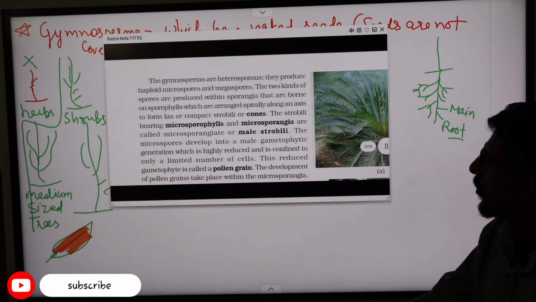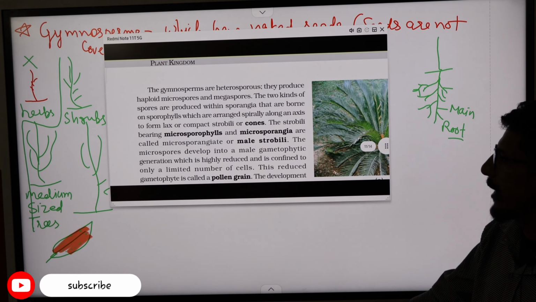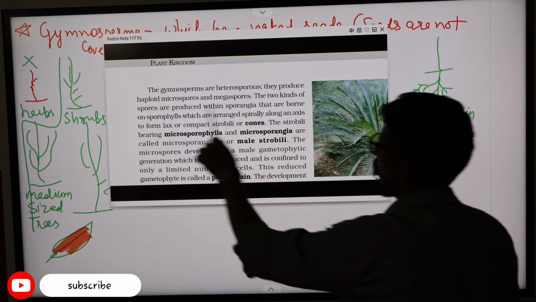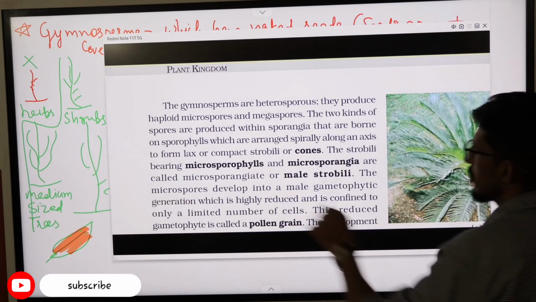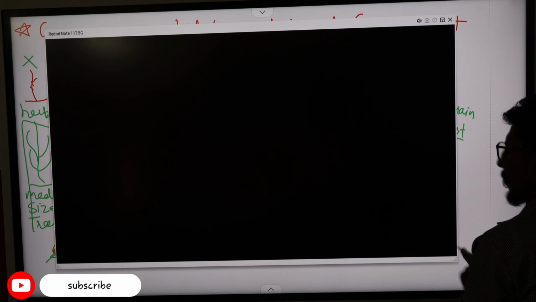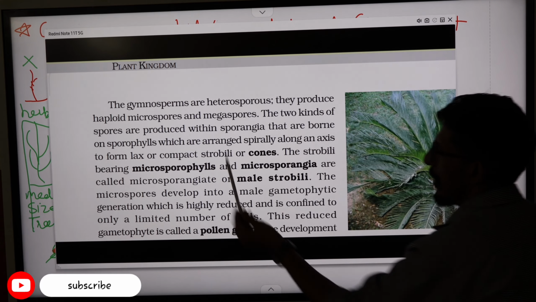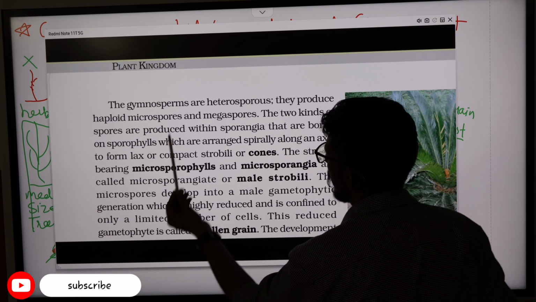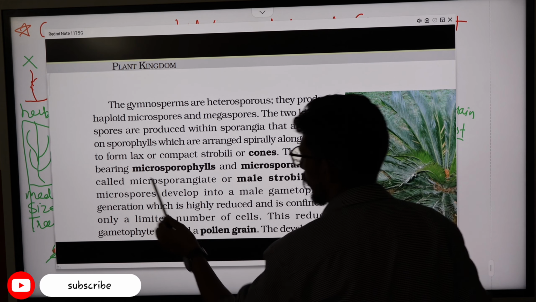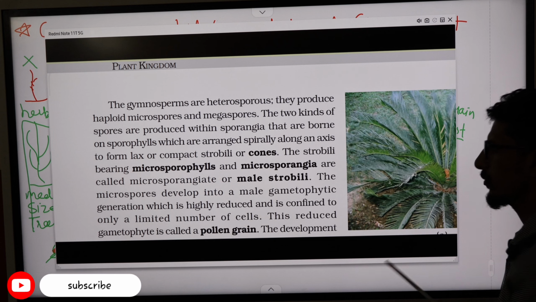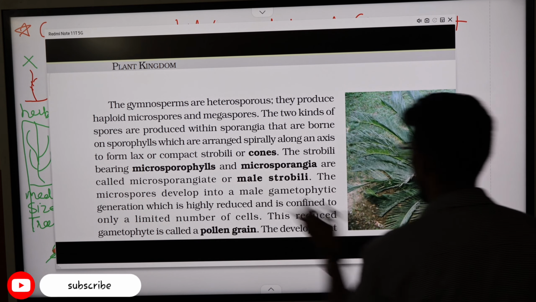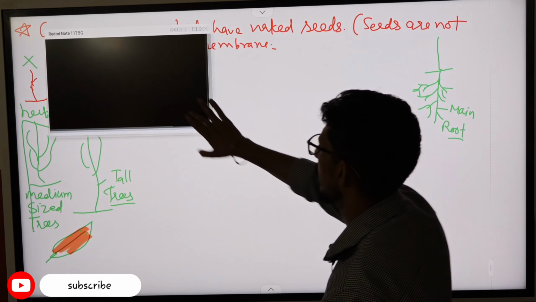Clear? So these Gymnosperms are heterosporous, which means they produce two types of spores. The smaller ones are known as microspores, and the larger ones are known as megaspores. Microspores are formed on the microsporangia. Microsporangia are formed inside the microsporophylls. Clear? And microsporophylls will combine and make the male strobili.